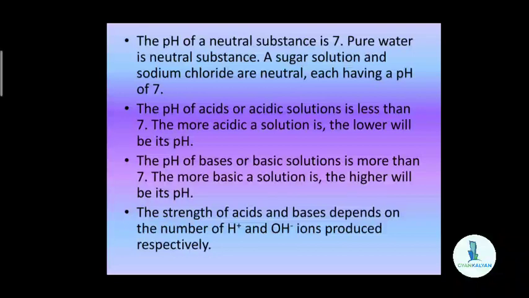Neutral substances have a pH of 7. The pH of a neutral solution or substance is 7. That means it's neither acidic nor basic. Pure water is a neutral substance. A sugar solution and sodium chloride are neutral, each having a pH of 7. And it also means that a substance having pH 7 will have no effect on litmus or any other common indicators, such as methyl orange or phenolphthalein.